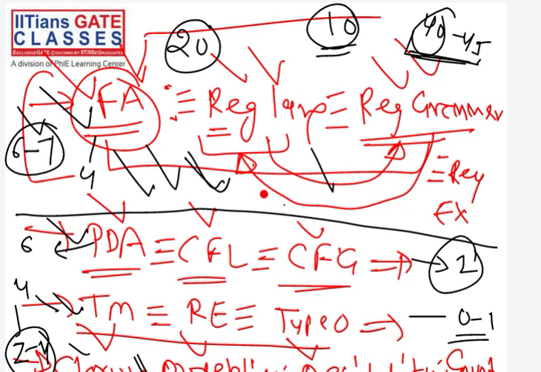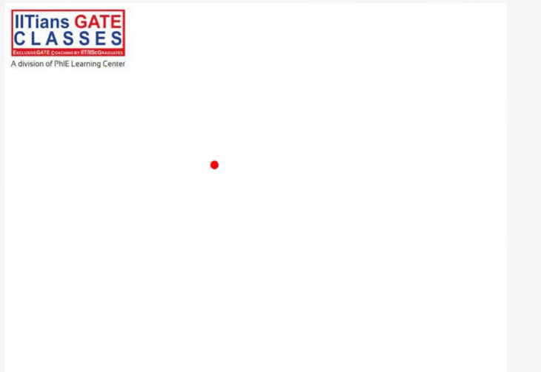Now the next question: this is just about this course, but the main question is, why are we studying this course? You might be wondering. We study mathematics, the C programming language, and operating systems because they have direct use. You can see operating system has direct use, right now we are using an operating system on our machines. So why are we studying this TOC subject?